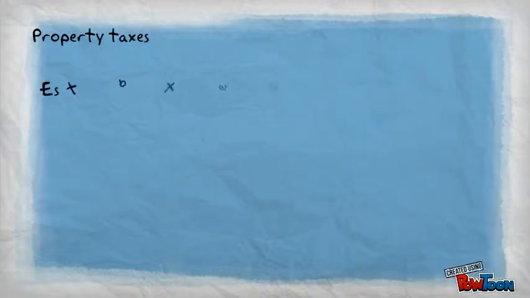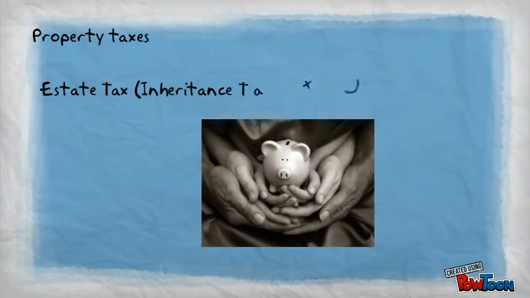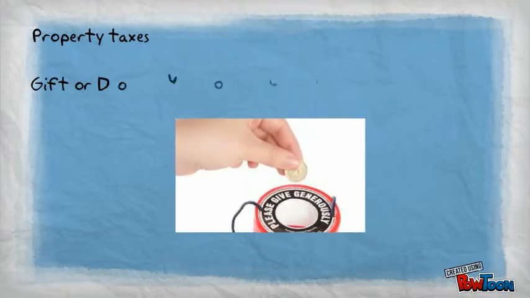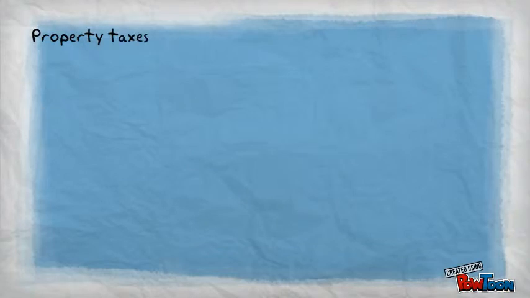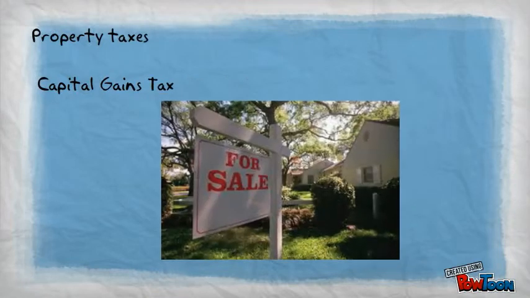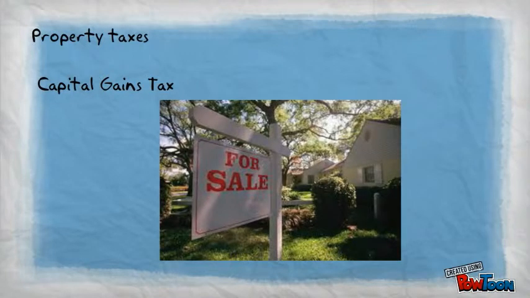Estate tax or inheritance tax is a tax on the right of transmitting property at the time of death and on the privilege that a person is given in controlling to a certain extent the disposition of his property to take effect upon death. Gift or donors tax is a tax on the privilege of transmitting one's property rights to another. And lastly, underneath the property tax, the capital gains tax. It is the tax imposed on the sale or exchange of property.